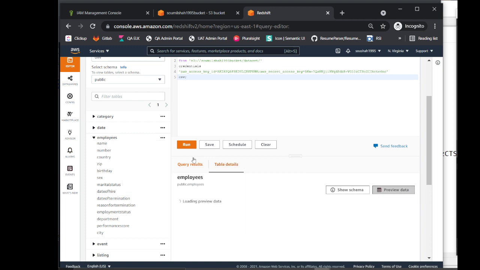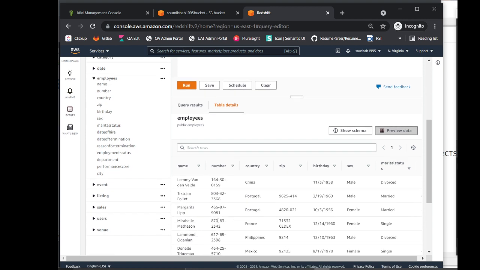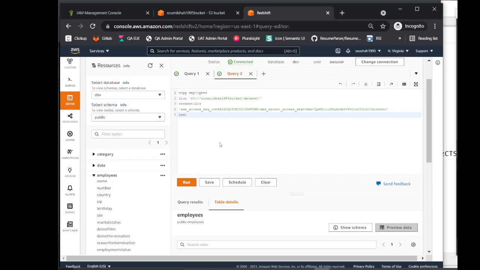So let's say preview data. This essentially should show you all the data, and sure enough, all the data has been exported. Pretty good, guys. Good job. So this is how you can use copy commands.